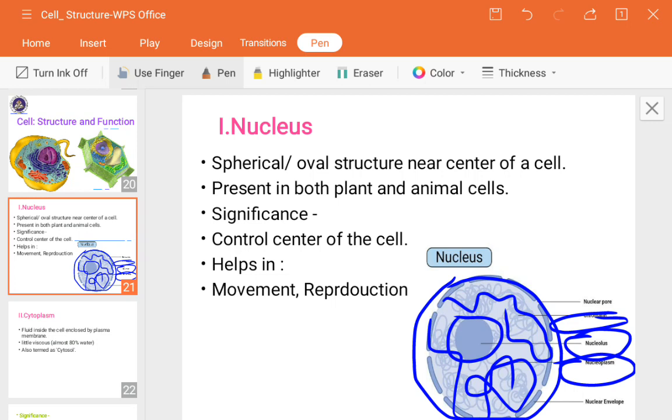Chromo means colored. Chromatin material is a colored network-like structure which helps in the synthesis of protein materials. Chromatin materials are nothing but genes, or our DNA molecules.